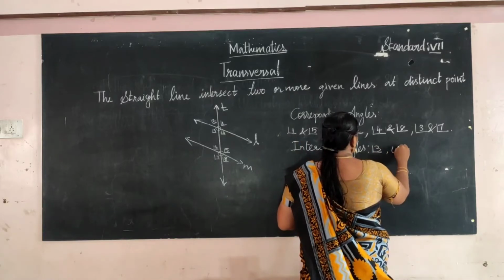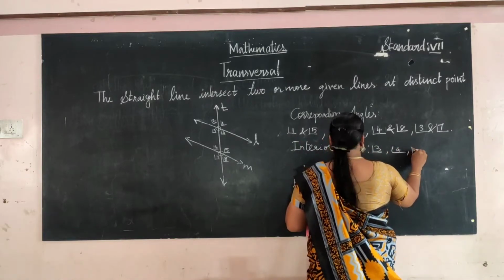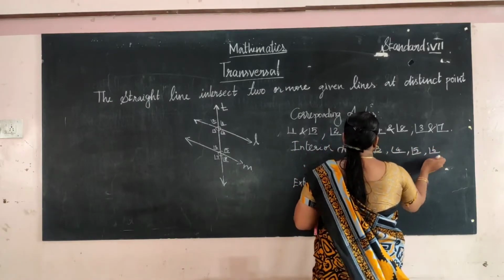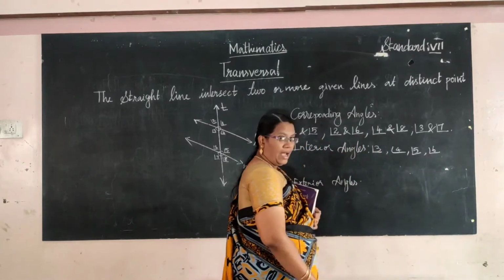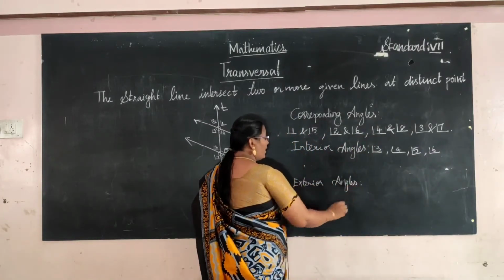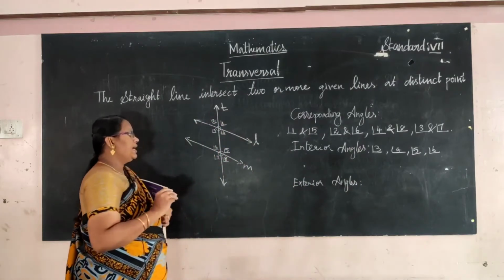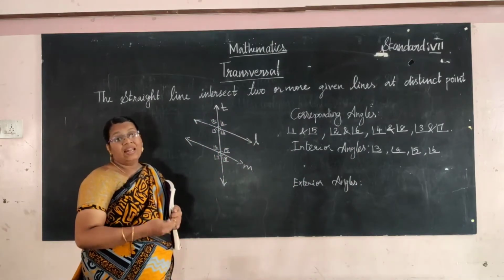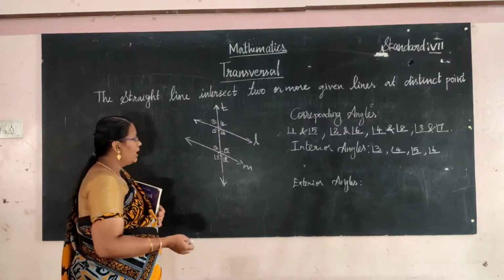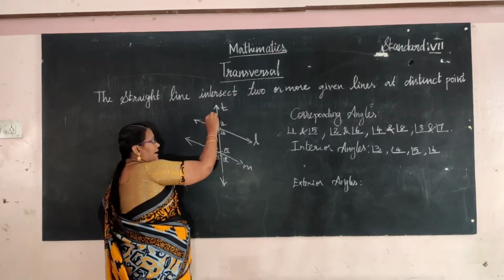Angle 3, angle 4, angle 5, angle 6 are called the interior angles. Next one, exterior angles, which are the angles that lie above the lines.